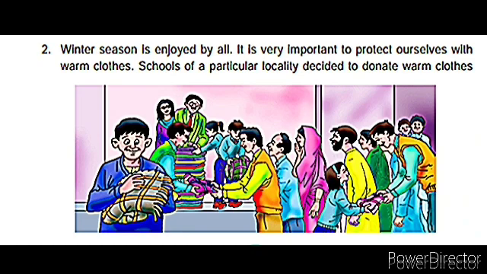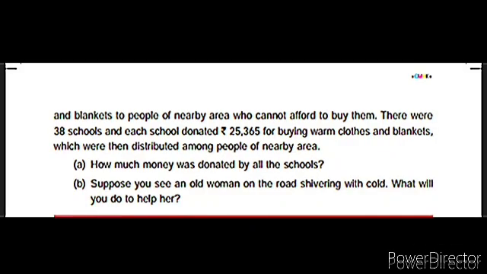Second question is, winter season is enjoyed by all. It is very important to protect ourselves with warm clothes. Schools of a particular locality decided to donate warm clothes and blankets to people of nearby area who cannot afford to buy them.